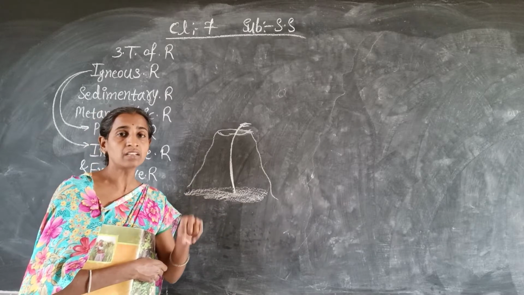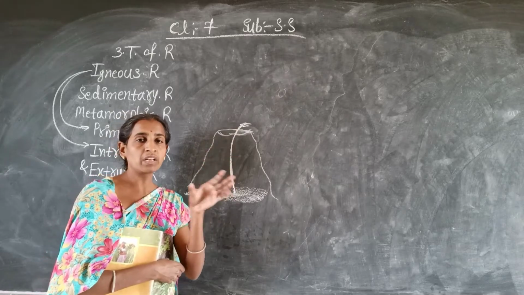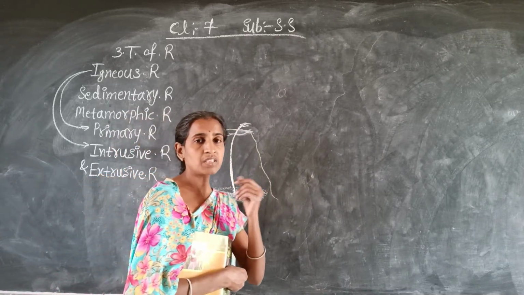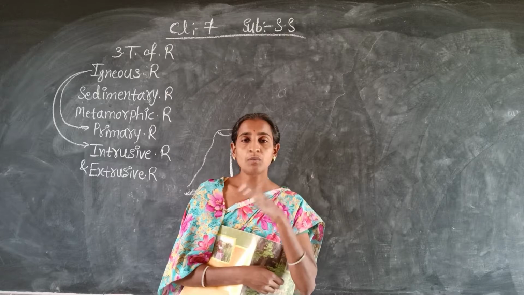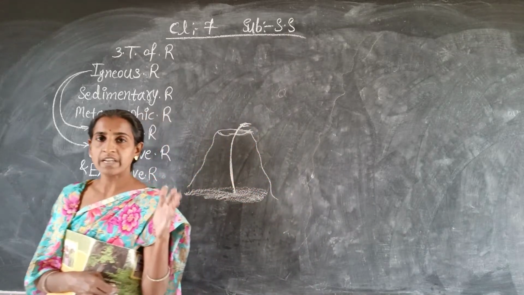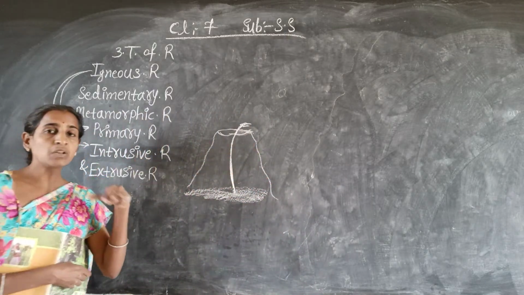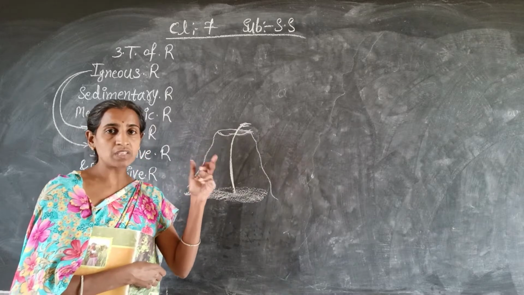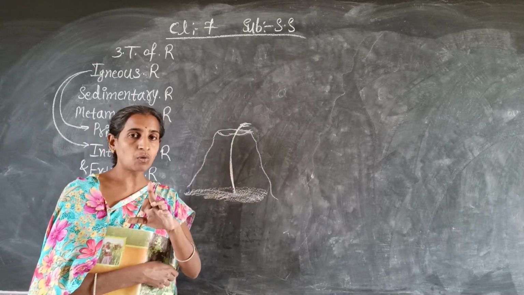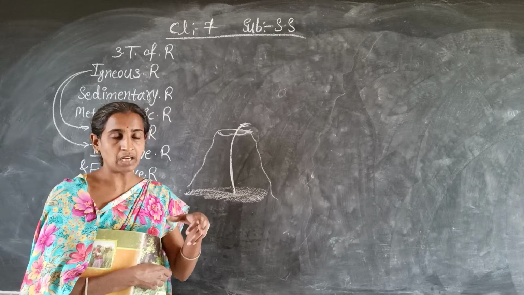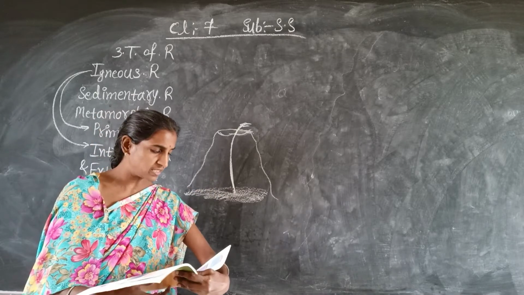So I already told you about one more layer, that is the core. Core means the innermost layer. In the core I told you there are the outer core, inner core and the middle core. The middle core, or you can call it the central core.